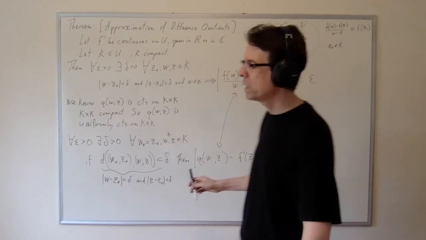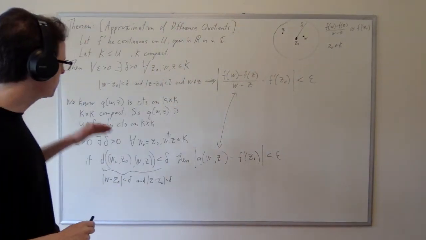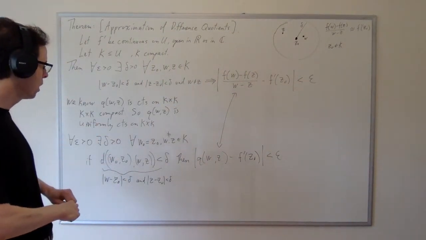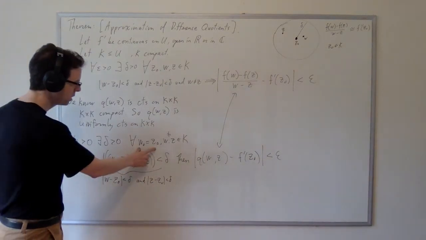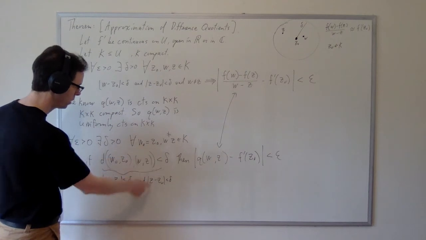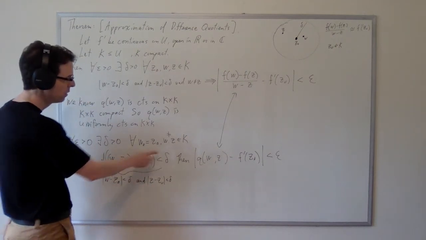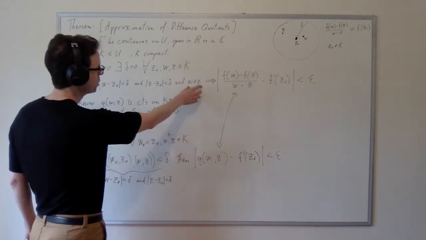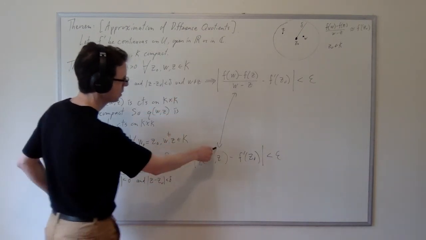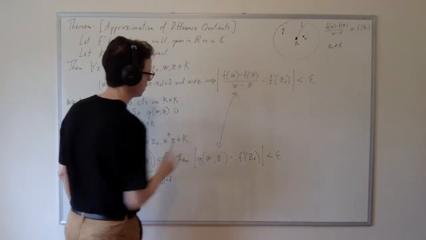And if I have the case where w is not equal to z, then this thing has to be equal to that thing. So basically, what we've done here is we've taken the straight-up definition of uniform continuity of the function q, we've specialized it to when w naught is equal to z naught, which gets us these conditions, and we've specialized it to when w is not equal to z, which gets us this condition and gets us the ability to simplify this to its difference quotient.